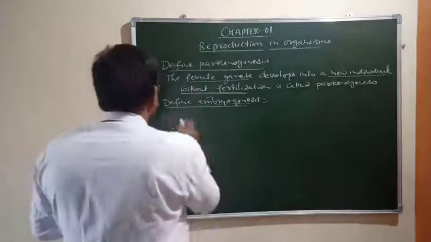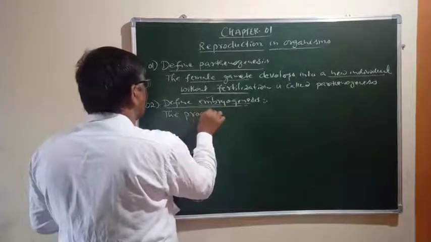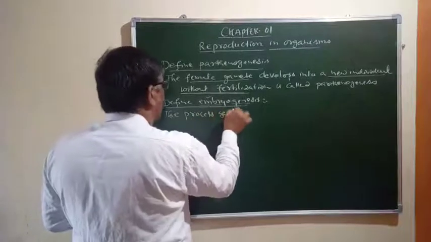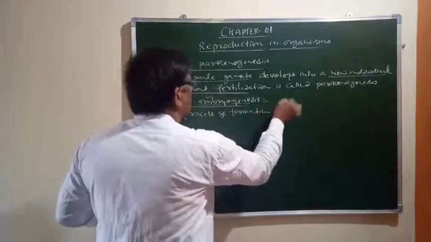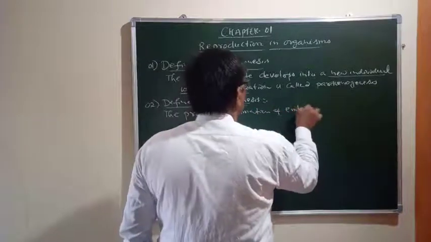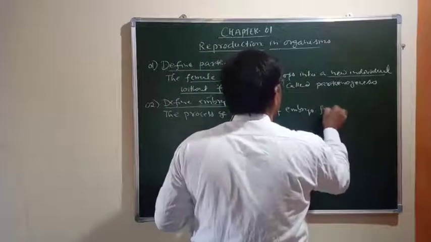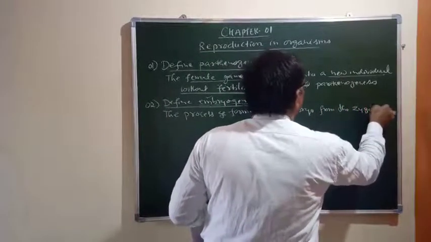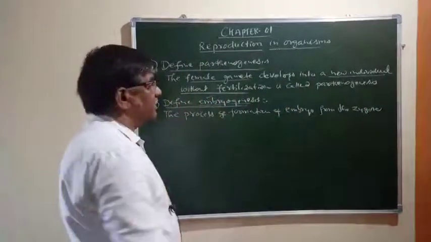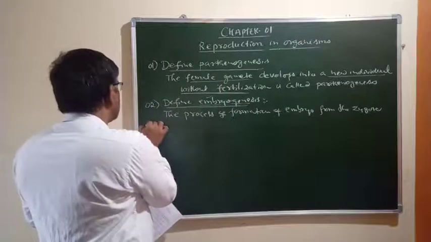The answer is: the process of formation of embryo from the zygote is called embryogenesis. I hope you are following these questions.